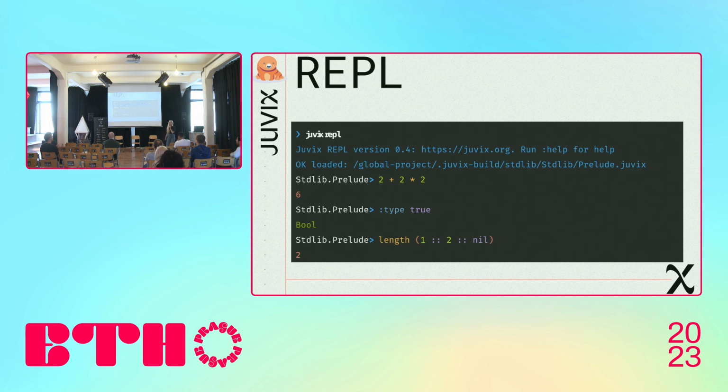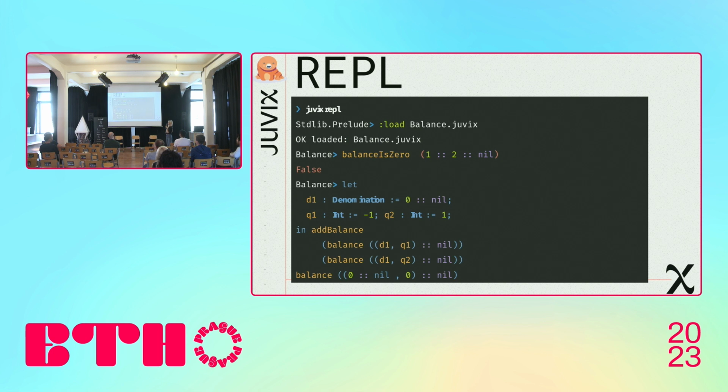Another great feature for developers is a REPL, which is a read, evaluate, print loop. It's an interactive process that you can run in order to evaluate any expression. And here in the example, you can just run any math multiplication or anything. You can get information about any expression like we do with the type keyword here, or even get the documentation for each function of your project.